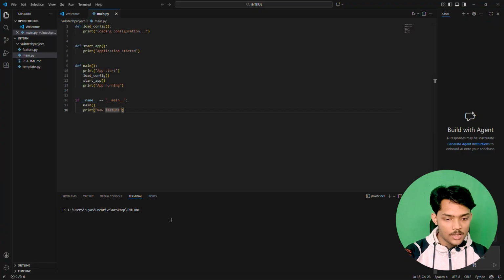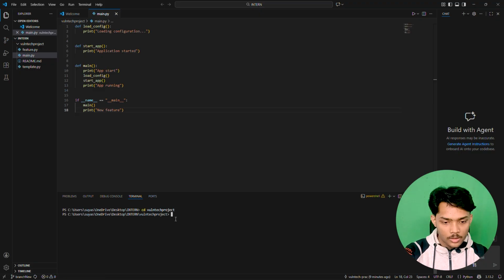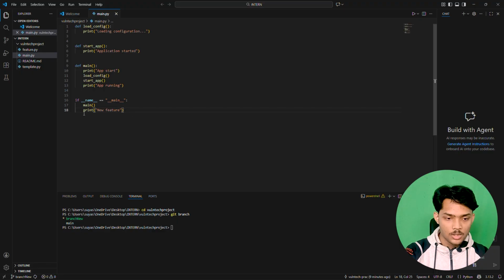As we can see, if we cd to the one tech project and hit enter, and see git branch here, there are two branches. You can see on the branch new, here are the changes.